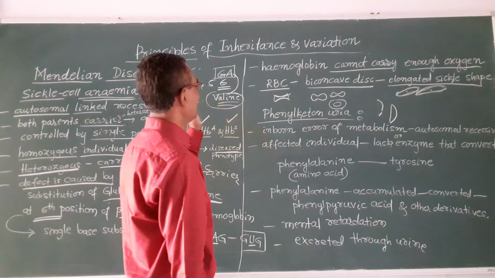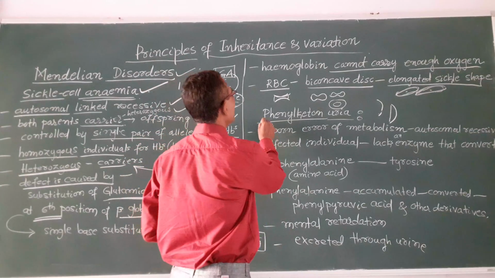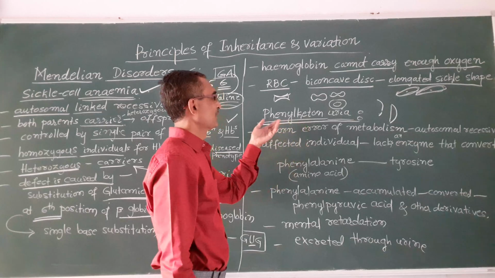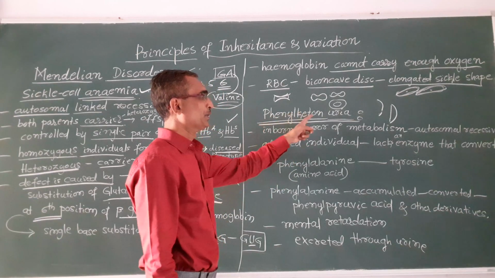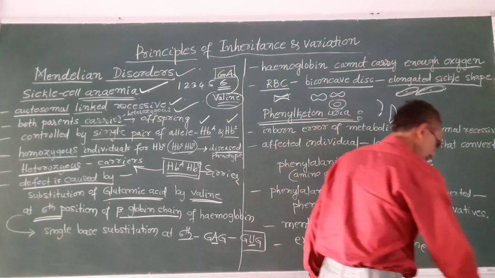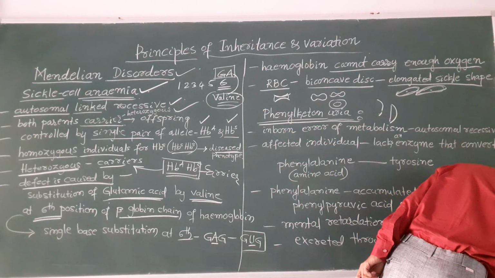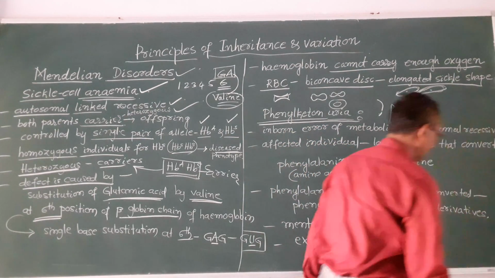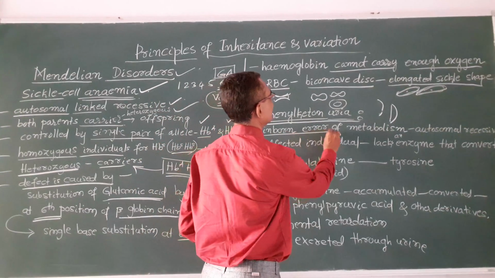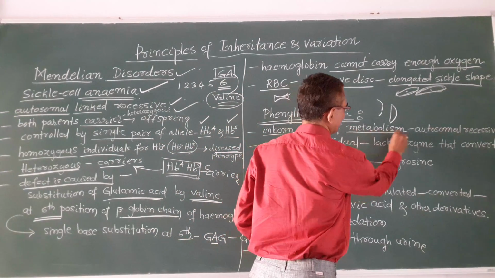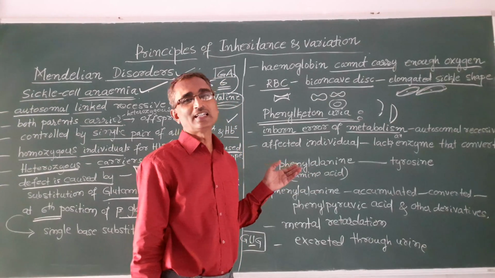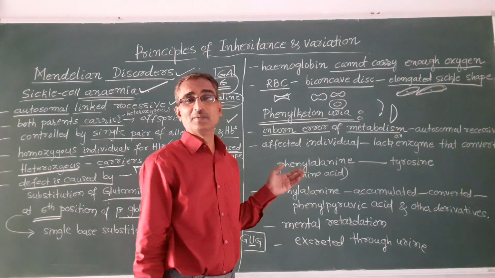So the next Mendelian disorder is phenylketonuria. Phenylketonuria. You see, let us see what happens here. Okay, what is this phenylketonuria? You see here, it is an inborn error of metabolism. Inborn means this defect is present from birth.